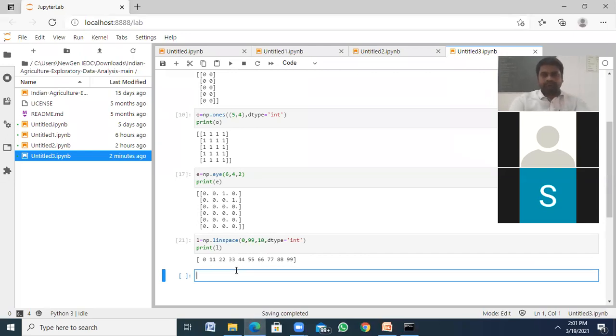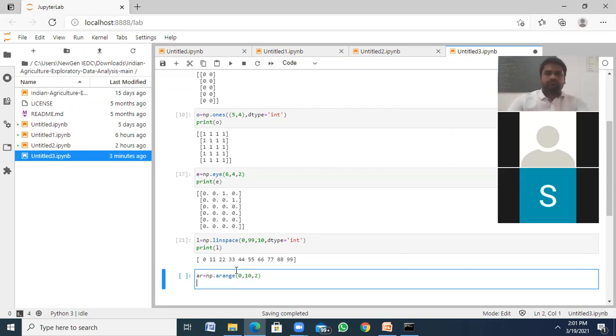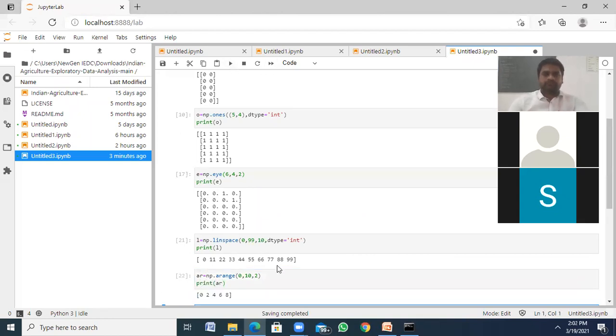See, arange: ar is equal to np.arange of 0 comma 10 comma 2. So it creates an array consisting of numbers in between 0 to 10. Print ar, like this.